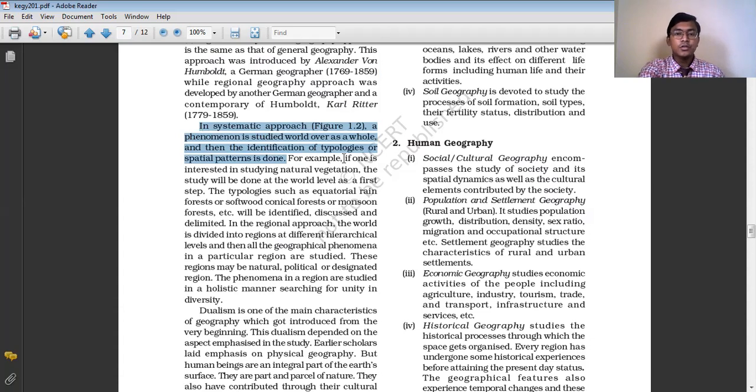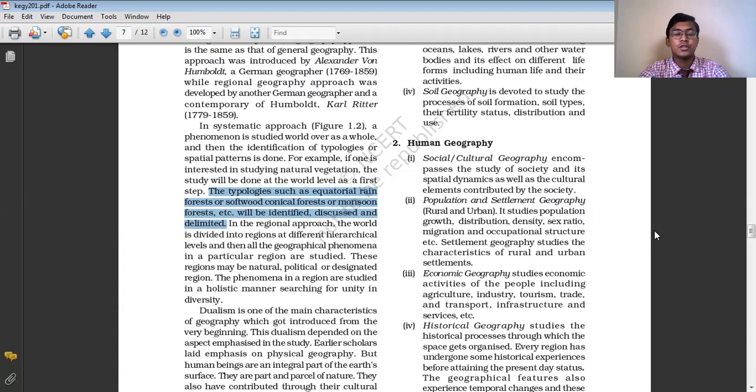So for example, if one is interested in studying natural vegetation, the study will be done at the world level as a first step. If a person wants to study natural vegetation, according to the systematic approach, the person will first study the natural vegetation of the world, throughout the world. The typologies such as the equatorial rainforest, the softwood coniferous forest, or the monsoon forest, etc., will be identified, discussed, and delimited.